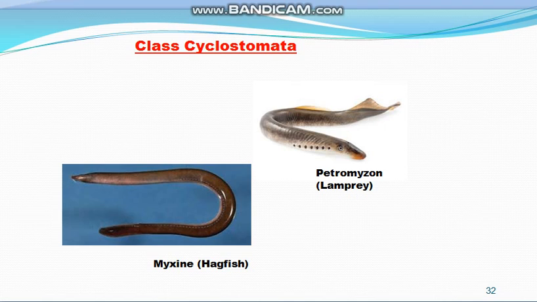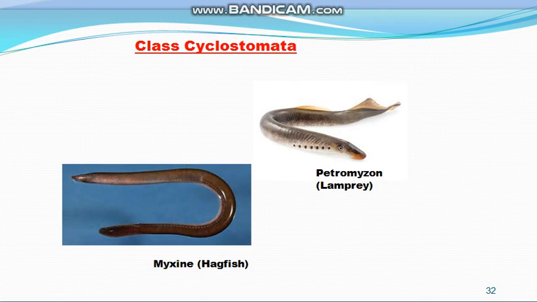Ecto means outside, and parasite means they are dependent on the host. They have sharp horny teeth in their mouth, and the skin is very soft and slimy, without scales. Paired fins are absent, as I already told you that division Agnatha means no jaws and no paired appendages. They have two single fins at the back and a tail fin which helps in swimming.